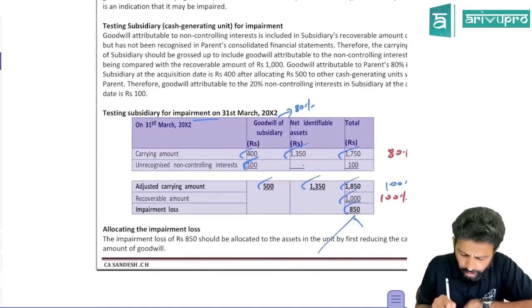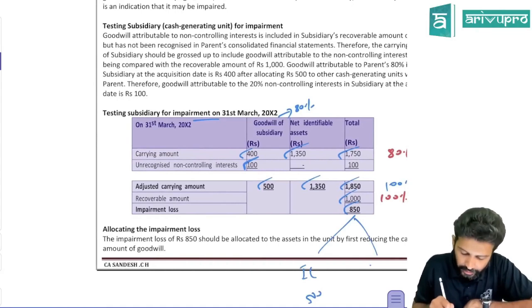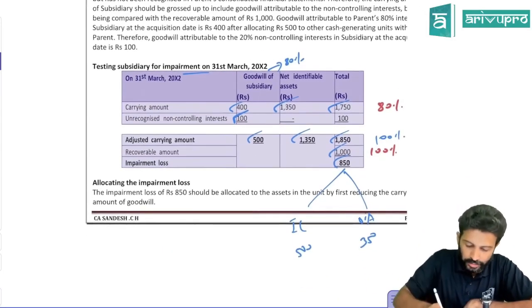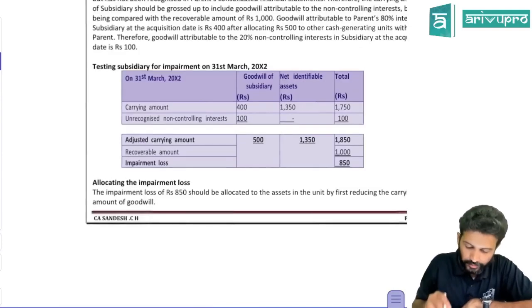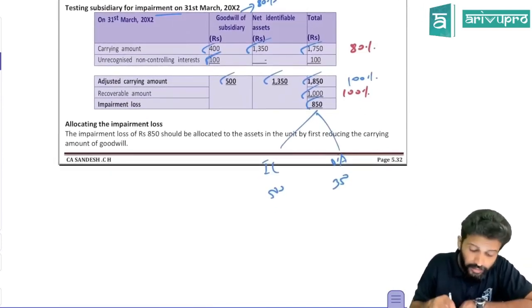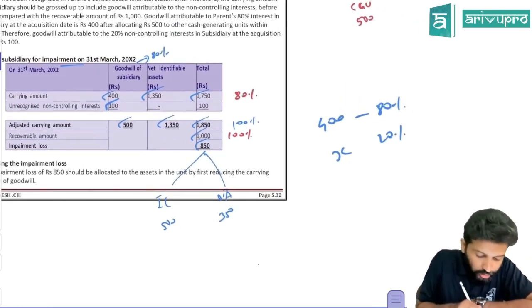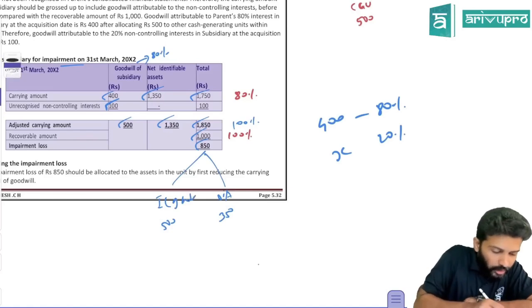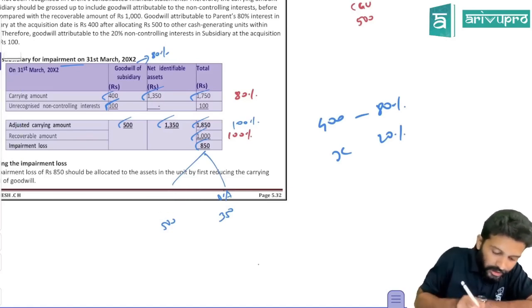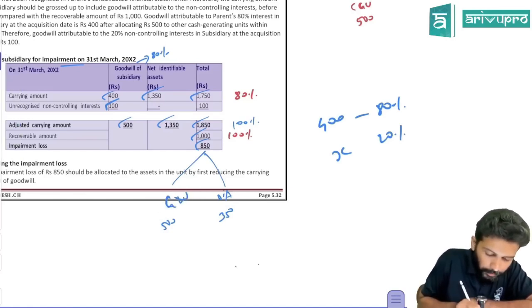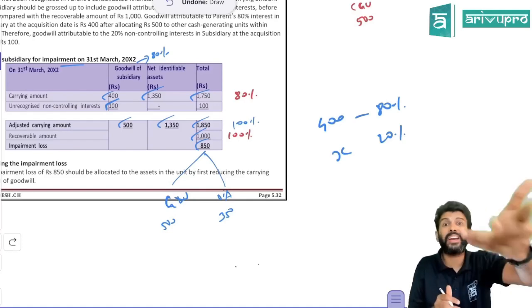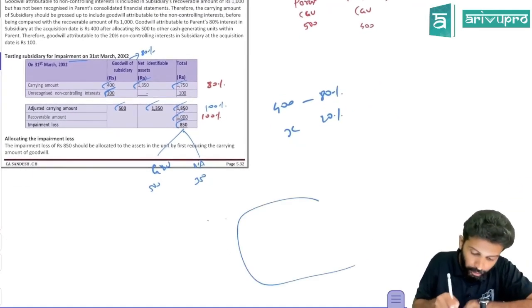Out of the impairment loss of 850, the impairment loss related to goodwill is how much? 500. Other assets will be 350. So they must have given that in the next step: 500 and 350, correct? So can you give the entire impairment loss on goodwill? The impairment loss relating to goodwill is 500, but can you book the entire 500? No. That part you have to leave out.